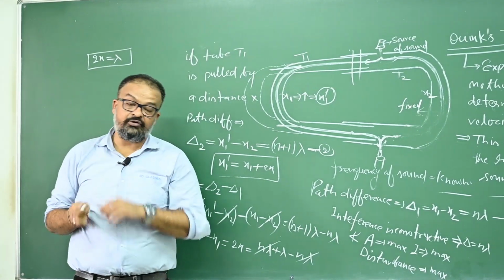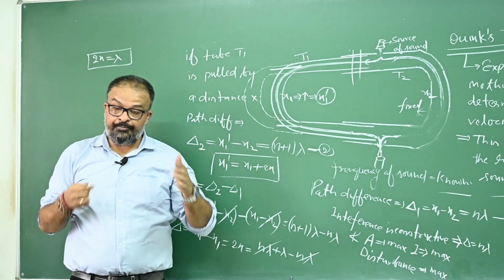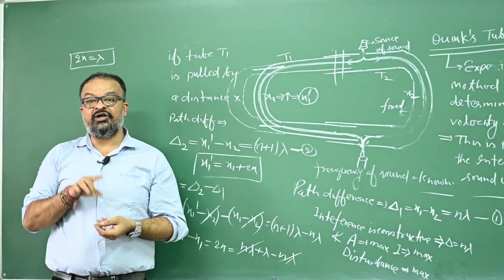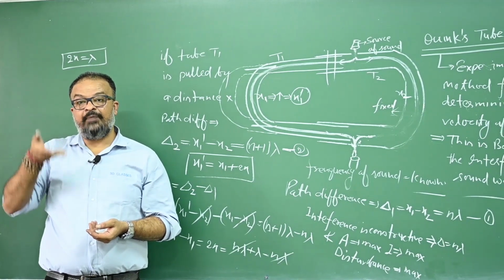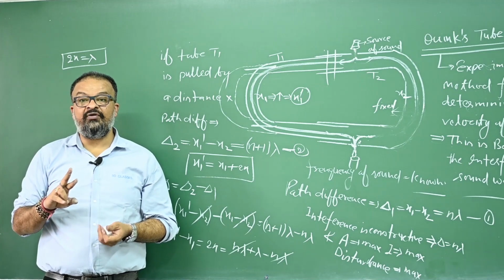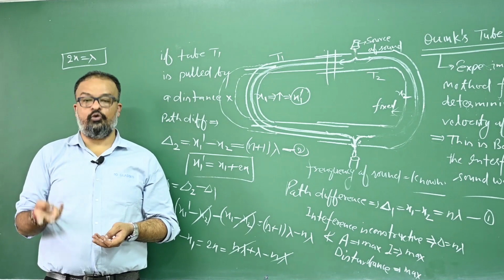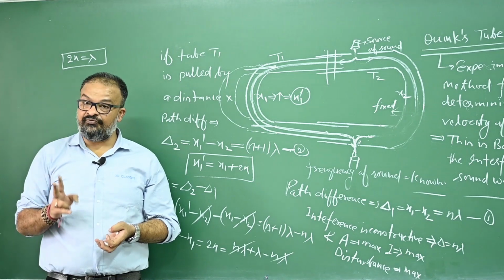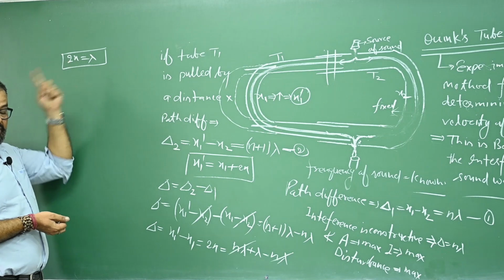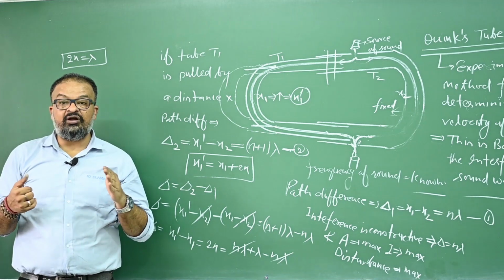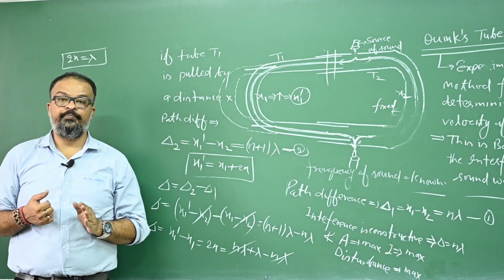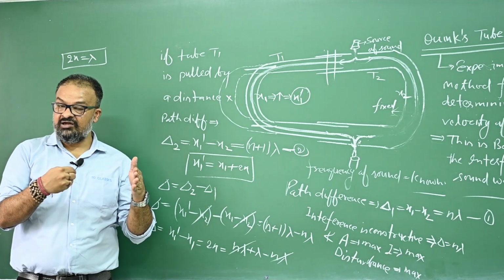Okay, now try to understand what I am saying. When I pull this tube T1 by a distance x, so wave has to travel x distance more in the upper limb and x distance more in the lower limb. So wave has to travel 2x distance more. So the path difference will now increase by 2x. Number one. Number two, these are two consecutive constructive interference, because initially it was found as constructive interference.